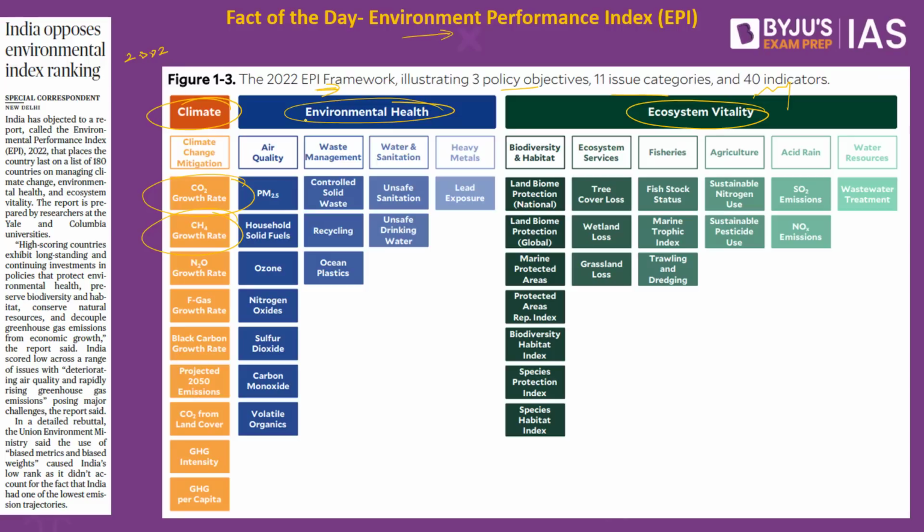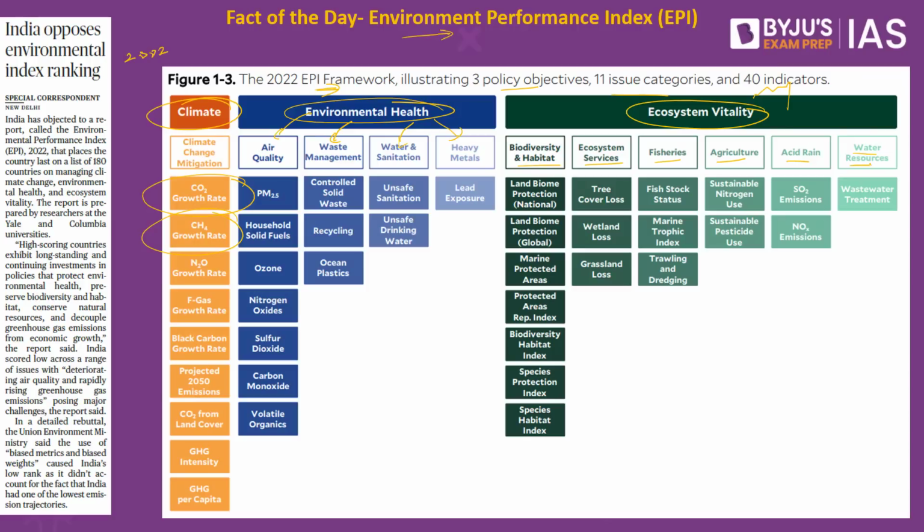Similarly, when it comes to the environment health, air quality, waste management, water sanitation, heavy metal control, these are some of the indicators that will be taken in terms of environmental health. Third is in terms of ecosystem vitality, where it takes into picture biodiversity and habitat, ecosystem services, fisheries, agriculture, acid rain, water resources, so on and so forth. On the basis of all these parameters, there are rankings given by the Environment Performance Index.